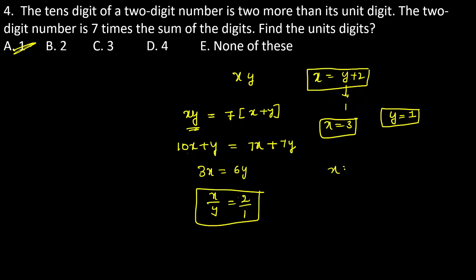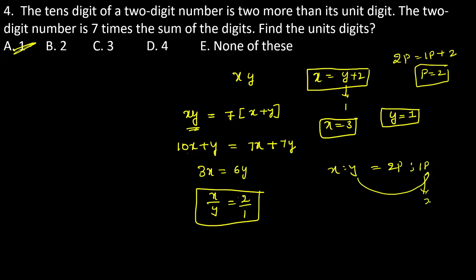And the ratio of x to y is 2. I just consider 2p and 1p, na? Just wait, guys. 2p and 1p, na? X is equal to 2p, y is equal to 1p. Then see, p is equal to 2, na? P is equal to 2. Then y is equal to 2.